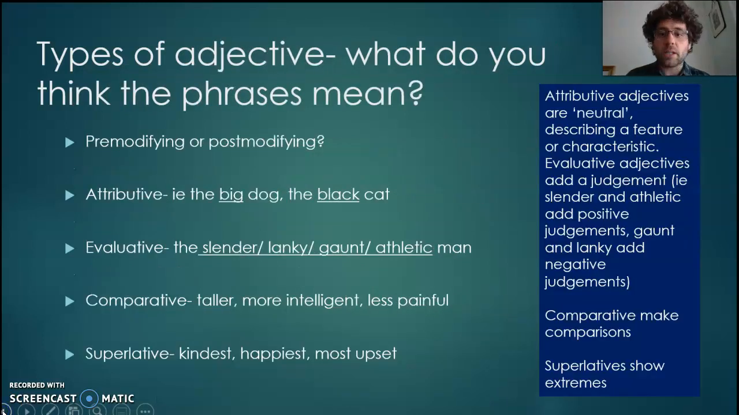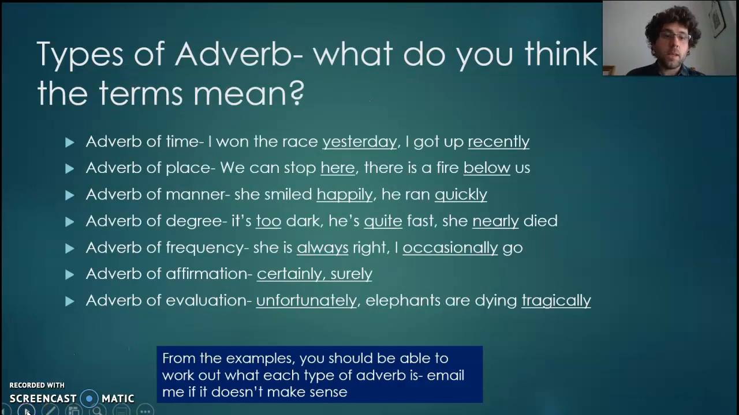That just clarifies the difference. Attributive adjectives neutral, whereas evaluative add judgment to it. So types of adverb. There's a few main types of adverb. So relatively straightforward. The names really just describe quite literally what they are. Adverb of time literally tells us when something happened.